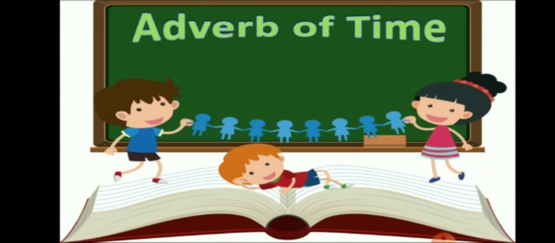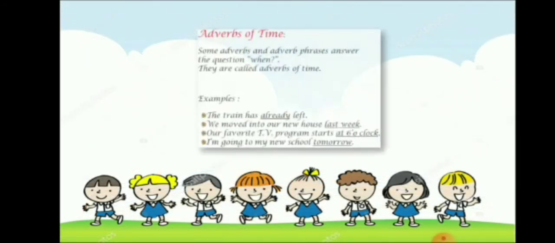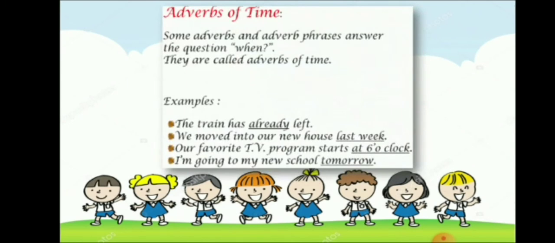Now children, let us understand what are adverbs of time. We learned that some adverbs describe where an action takes place. They are adverbs of place. While some adverbs describe when an action is done. They answer the question when. They are called adverbs of time. Let us see with the examples. Some adverbs and adverb phrases answer the question when. They are called adverbs of time.